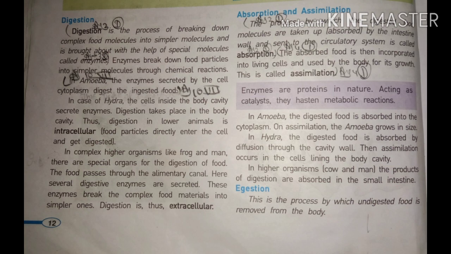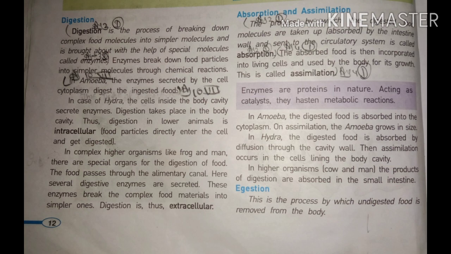Egestion means important materials we absorb and the body uses, but during the digestion process many other unnecessary things are also formed, which the body has to take out, because if they are stored inside the body, they will be poisonous for us. So that's why they should be released from our body, and this is done by the process known as egestion. So egestion is the process by which undigested or unnecessary food is removed from the body.